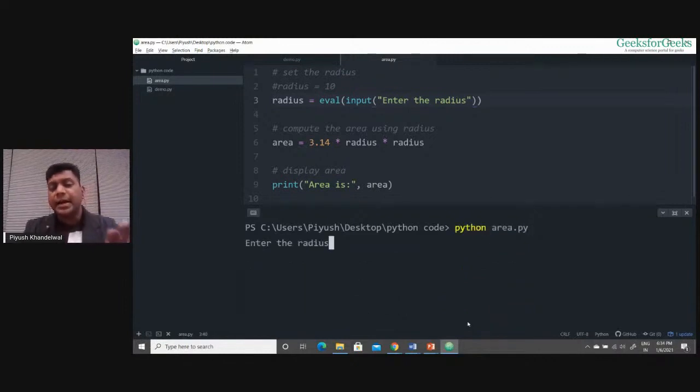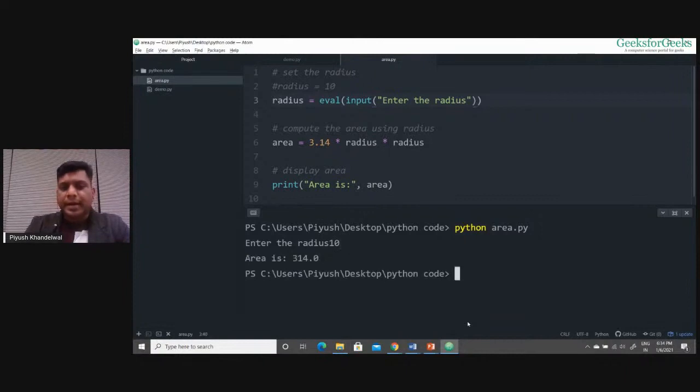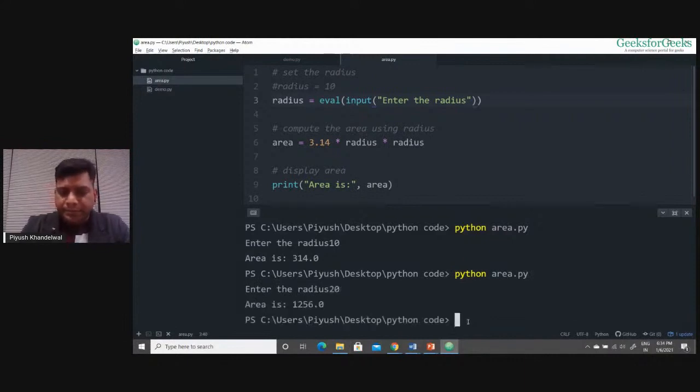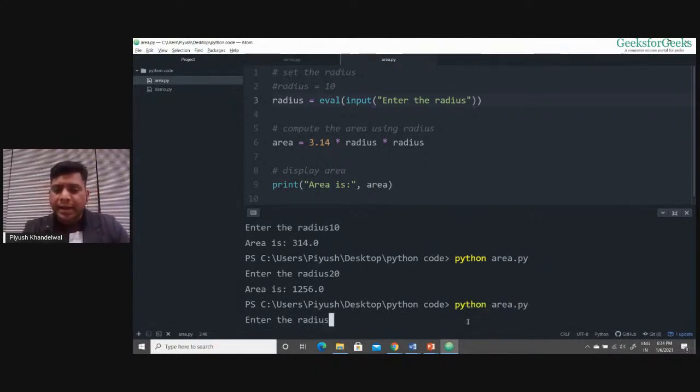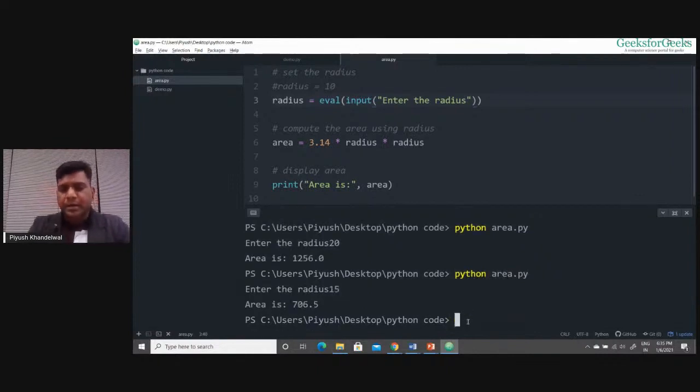after making this change, it is first asking me to enter the radius, right? Now if I enter radius, suppose 10, it gives me area is 314.0. Now if I run again, this time again it is asking me to enter radius. Now if I give radius 20, it is giving me the area of the circle with radius 20, right? Next time when I run again, it is again asking for radius. I give, suppose, 15. It is giving me the area of the circle with radius 15.